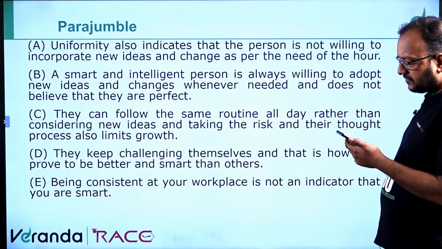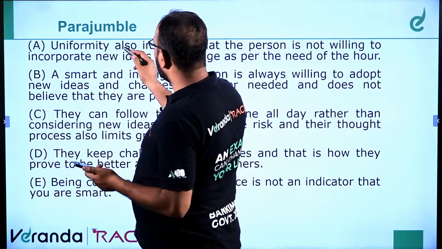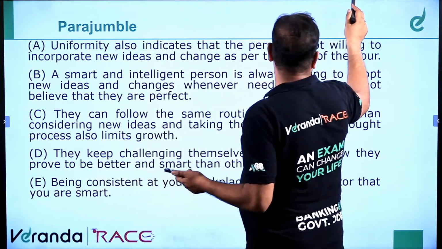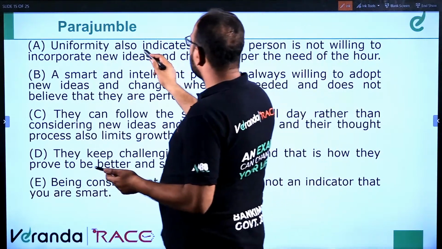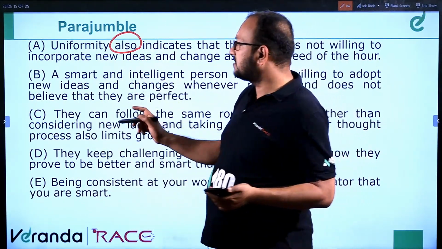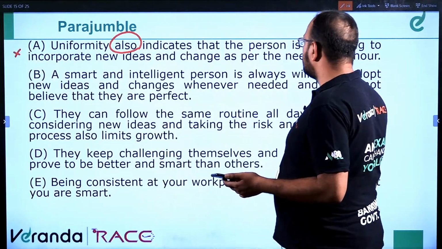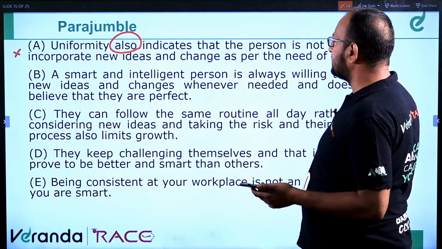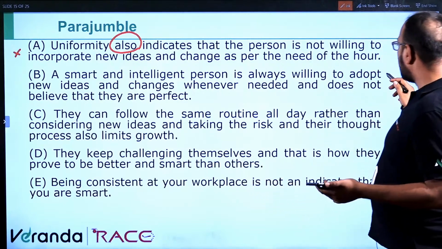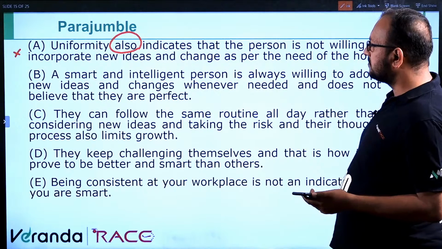Rearrangement question. If we see the first sentence, "Uniformity also", the word "also" shows that it cannot be the first sentence. Next: a smart and intelligent person is always willing to adopt new ideas and changes whenever needed and does not believe that they are perfect. So it can be the first sentence. They can follow.